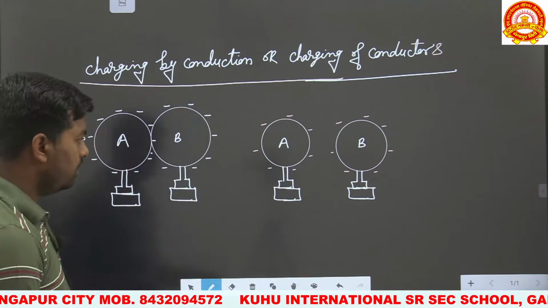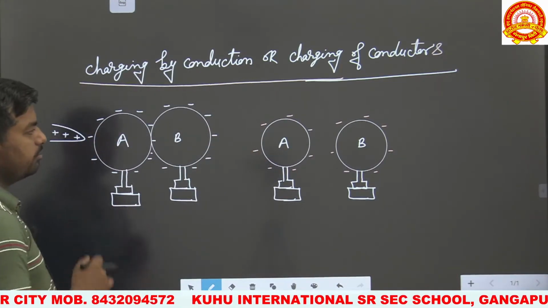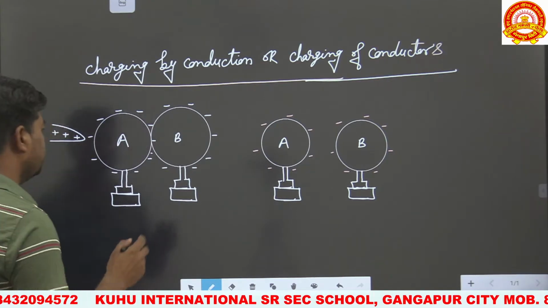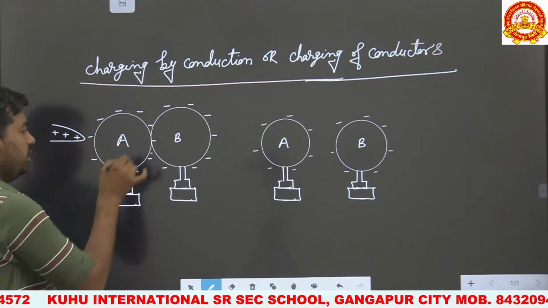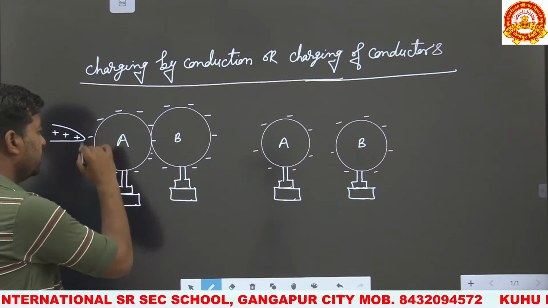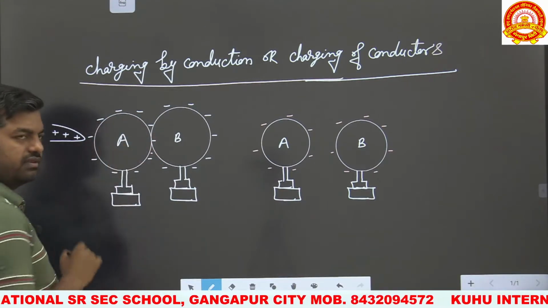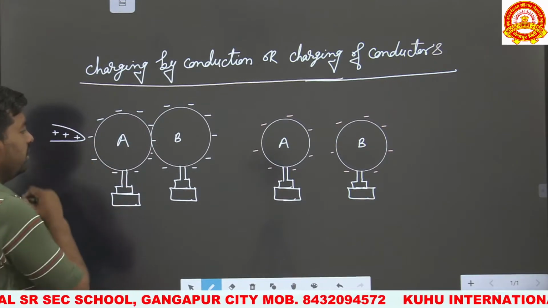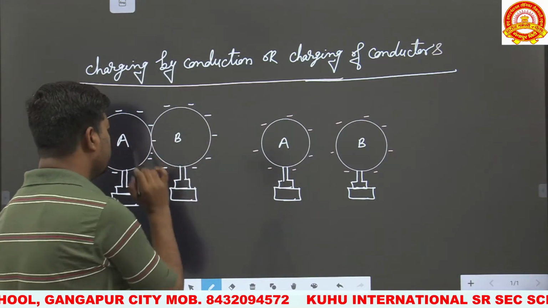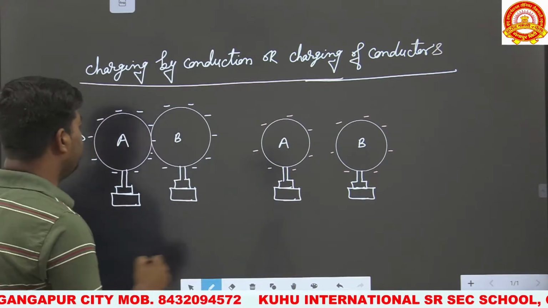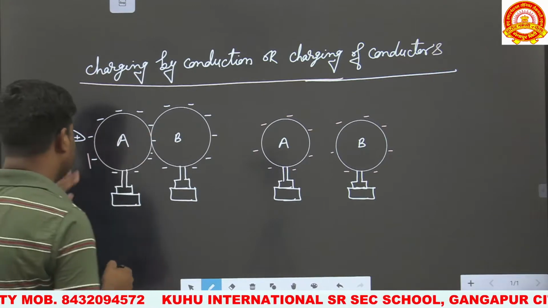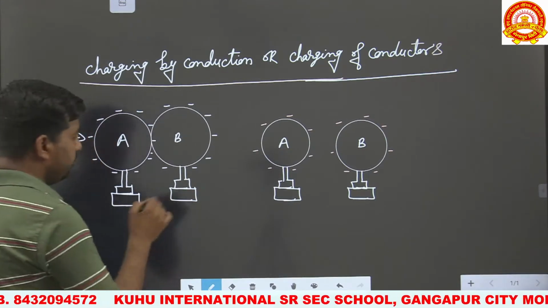So what I told you is what actually happens in this process, charging by conduction, or charging of conductors. When a body is placed near a charged conducting body, then by the phenomenon of induction, negative charge is induced on this surface because negatively charged electrons are attracted towards it. And whenever another body B is placed in contact with body A, flow of electrons will take place from the lower potential to the higher potential, from the lower potential side body to the higher potential side body.